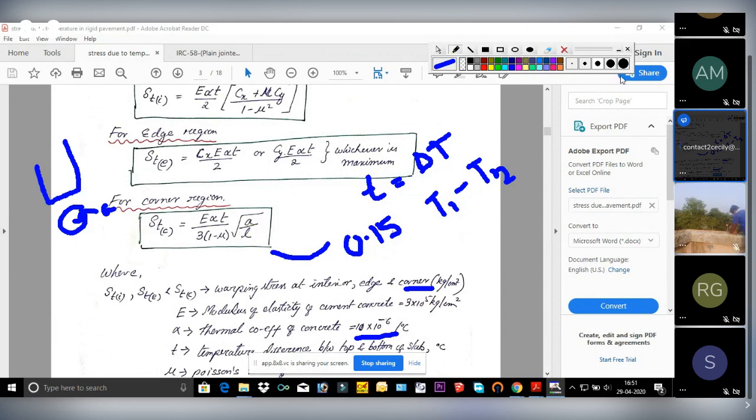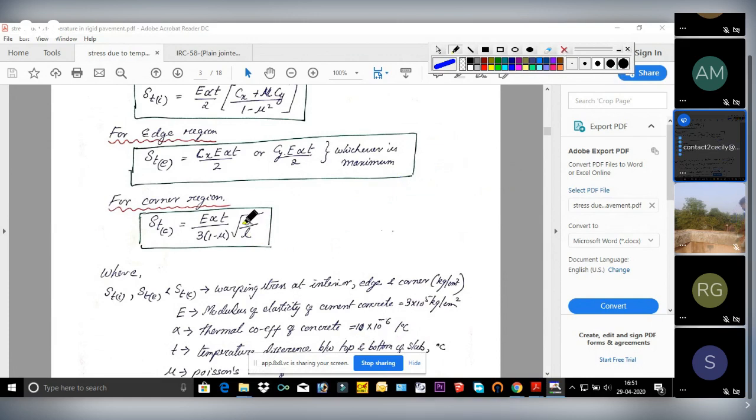And what is L? What will be the L here? Small l. This is one of the important parameters for rigid pavement design, which I've already taught in a previous lecture. Yes, radius of relative stiffness, which is again given by this formula.